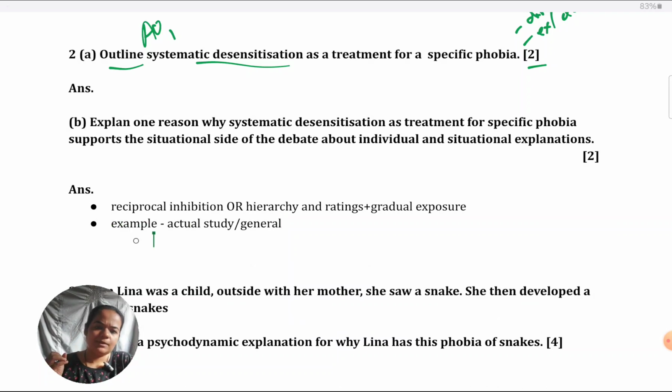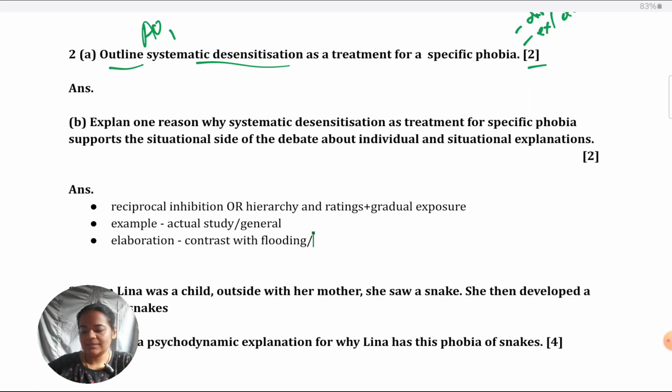Or you could just give an elaboration. For elaboration, you could contrast it with flooding. Like there are too many possibilities. What we call implosion therapy or flooding, which requires direct exposure to the most frightening situation. Compared to that, this is gradual. That could be one point.